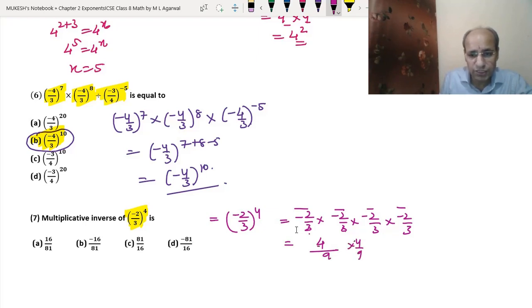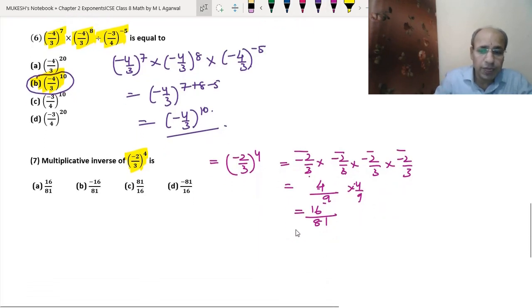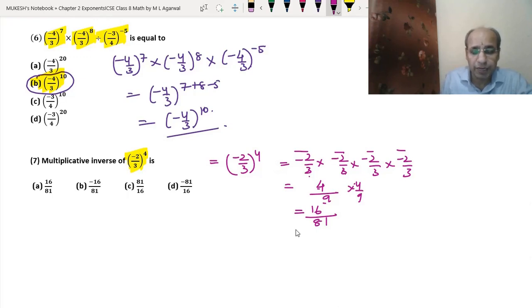4 into 4 is 16. So we got the 16 upon 9 into 9 is 81. So this is the value of (-2/3) to the power 4 that we have got. But what we have to do? We have to find the multiplicative inverse. That means we have to reciprocate the number. So the multiplicative inverse will be 81 upon 16 will be the answer here.